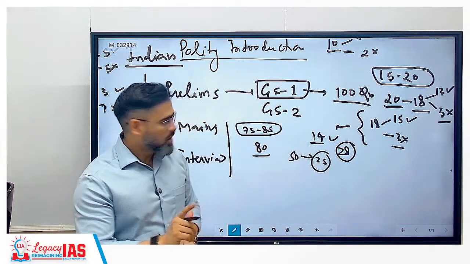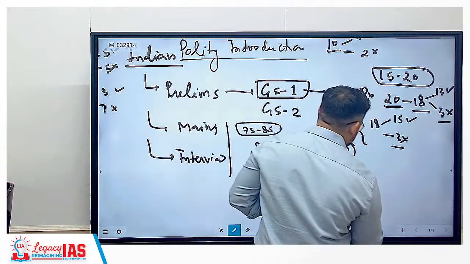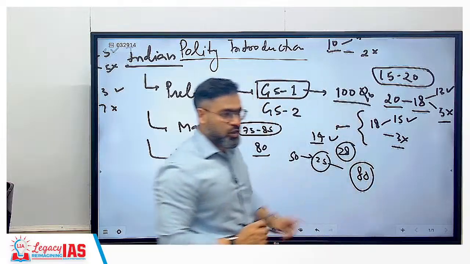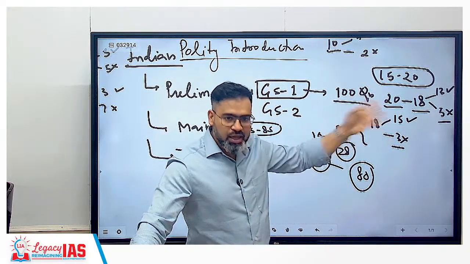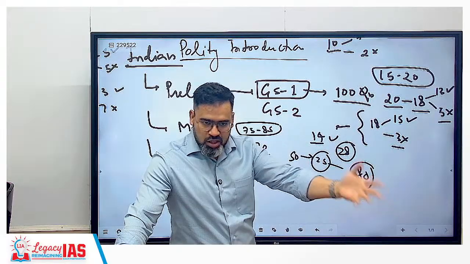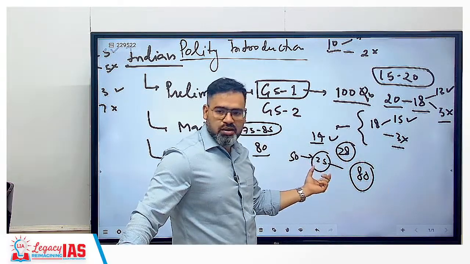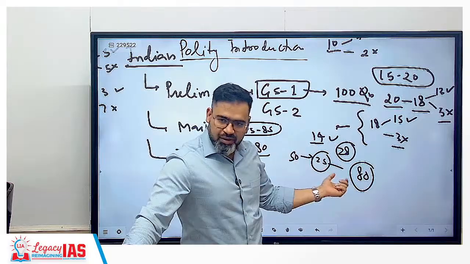25, correct? And out of how many questions? 80, because 20 are already done from polity only. 80 questions belong to other subjects. So out of those 80, how many should you get correct? 25. So is it a difficult task now?